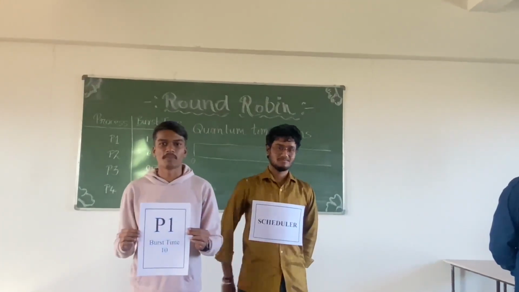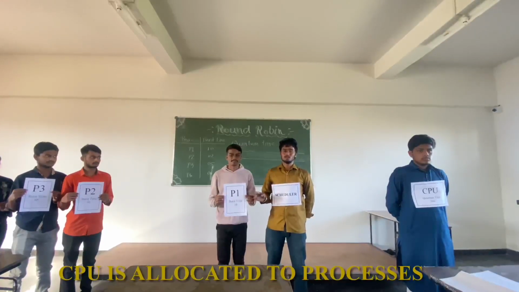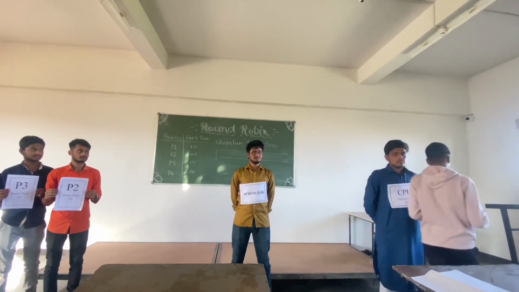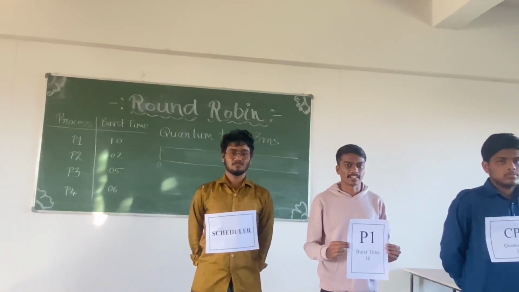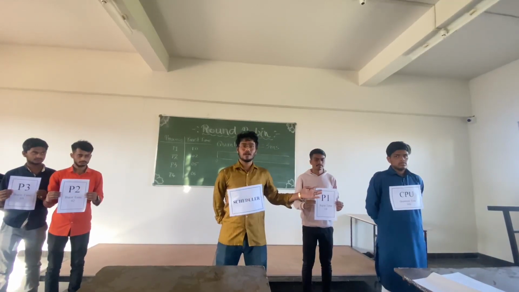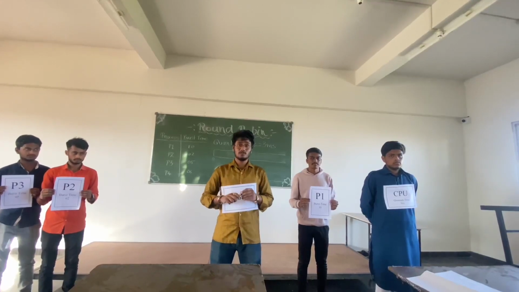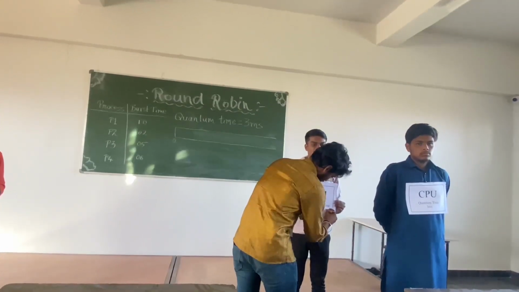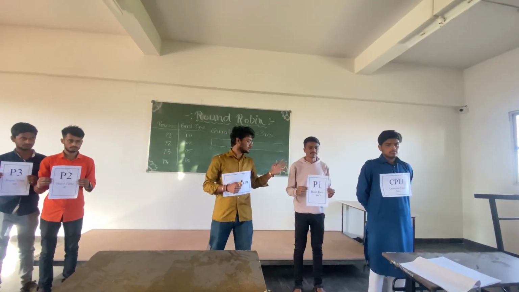I am process P1. My burst time is 10 milliseconds. I am allocating the P1 process to the CPU. Now my burst time changes to 7 milliseconds. As process P1 is allocated to the CPU and spends 3 milliseconds in the CPU, its burst time changes to 7 milliseconds. And it is going to stand in the ready queue.